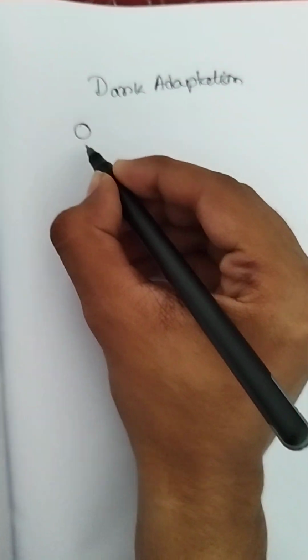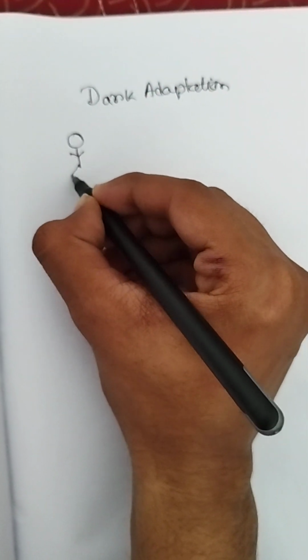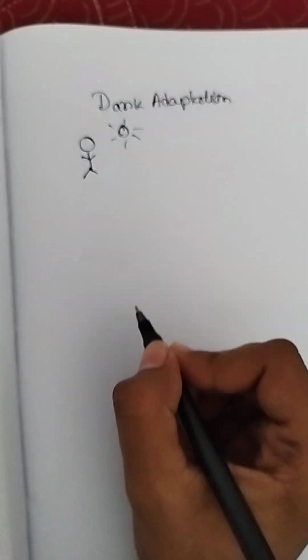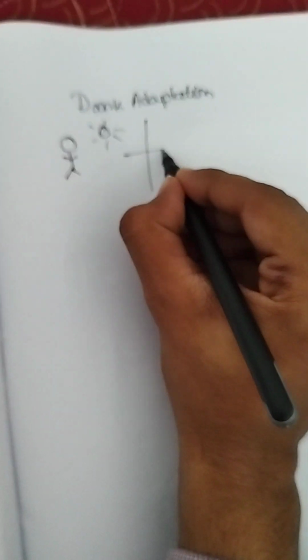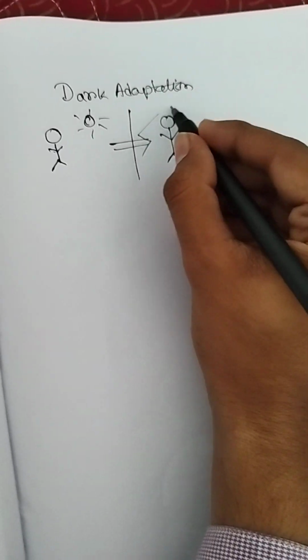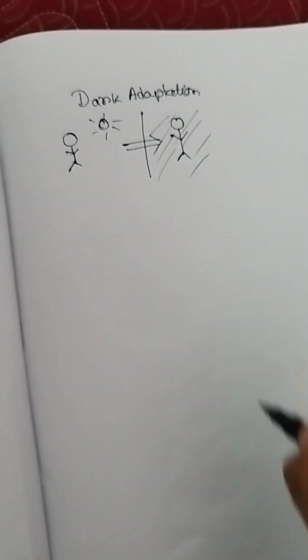So let us talk about dark adaptation. Now suppose there is a person who was in a well lighted area, and suddenly he goes to an area where there is no light or very dim light.